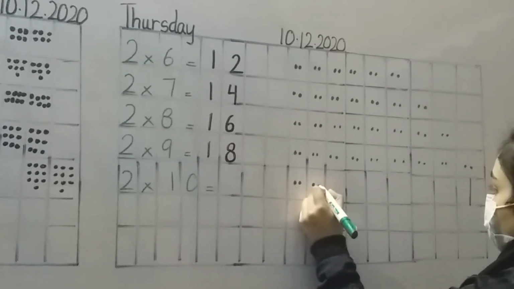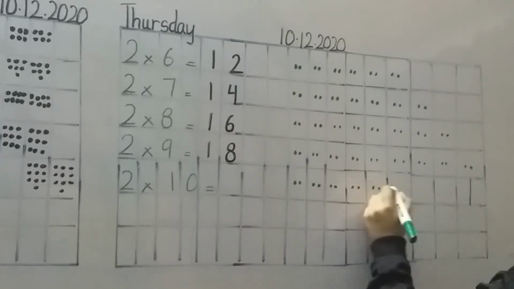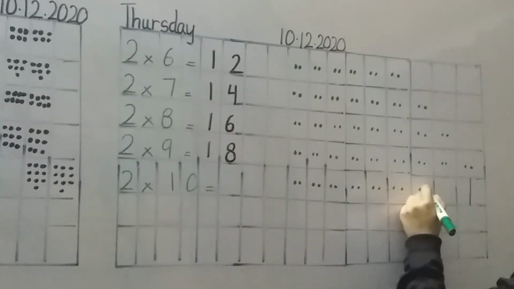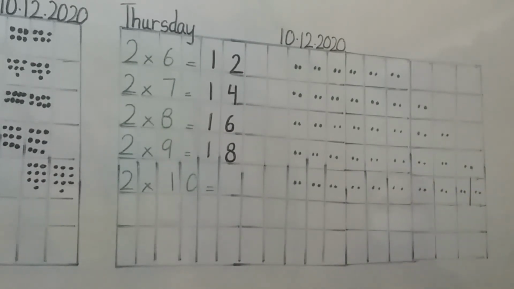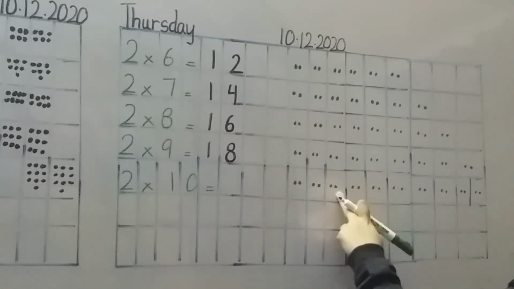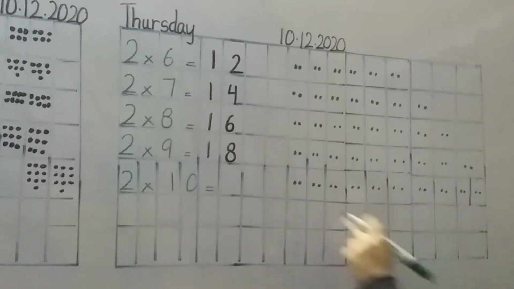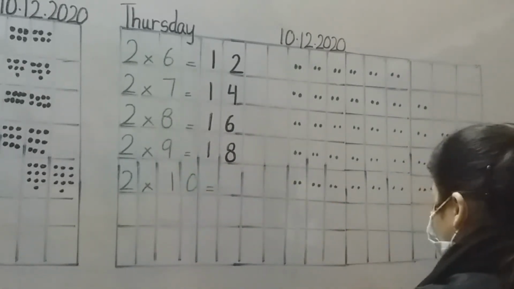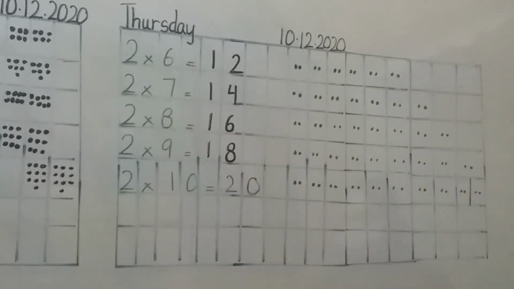Counting: 1, 2, 3, 4, 5, 6, 7, 8, 9, 10, 11, 12, 13, 14, 15, 16, 17, 18, 19, 20. 2 into 10 is 20. So is our answer correct again? Yes, it's correct and we have successfully done our work.